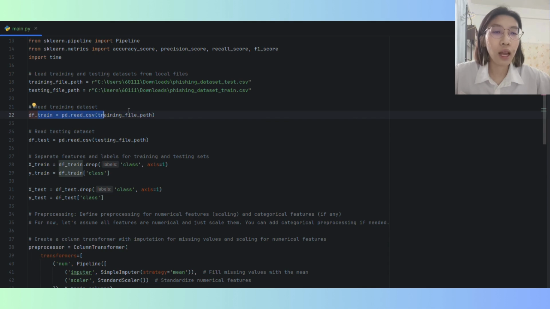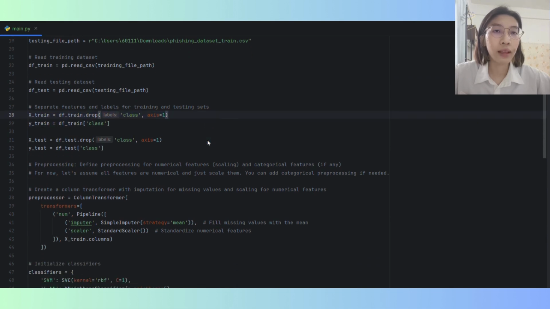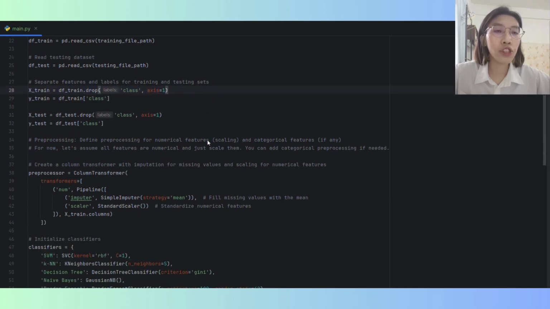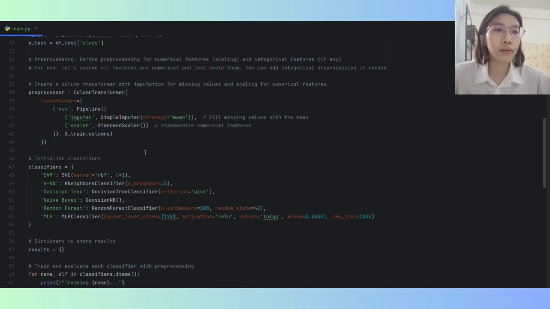DF-train and DF-test are the training and testing datasets loaded from the provided file path. X-train and Y-train are the features and labels for the training set. X-test and Y-test are the features and labels for the testing set. For the preprocessing setup, the simple imputer is used to handle missing data by replacing any missing value with the mean of that feature. And the standard scaler is used to scale features by removing the mean and scaling to unit variance.